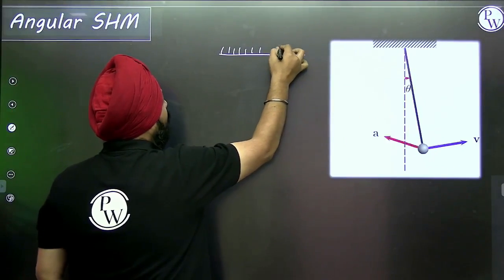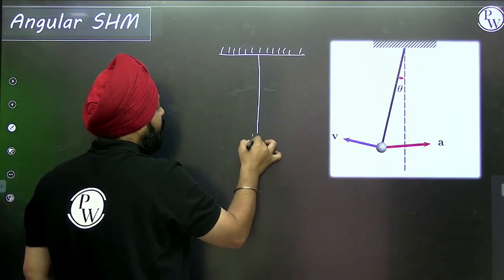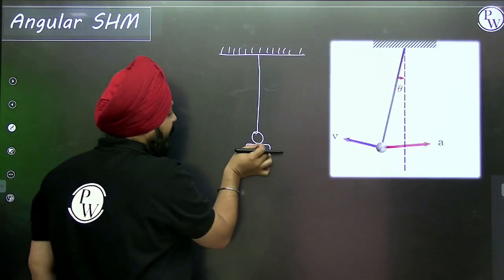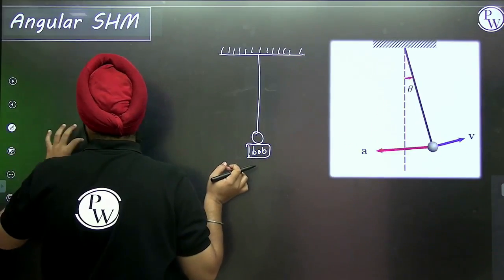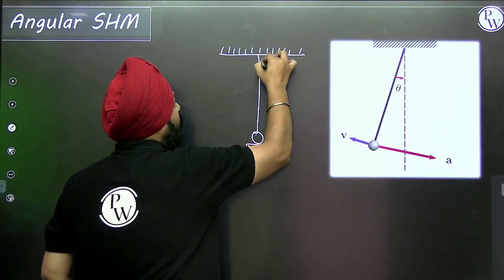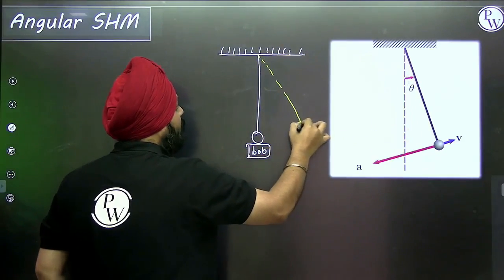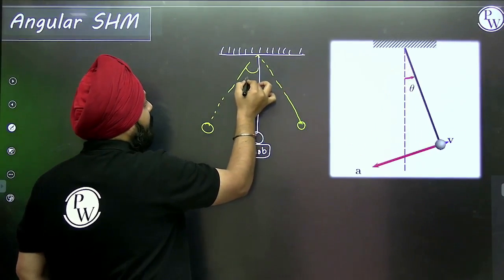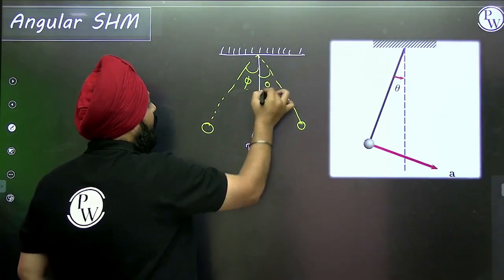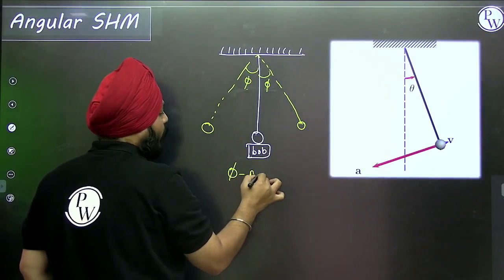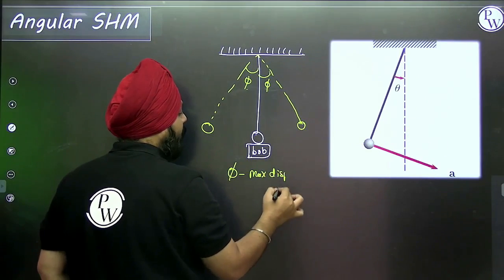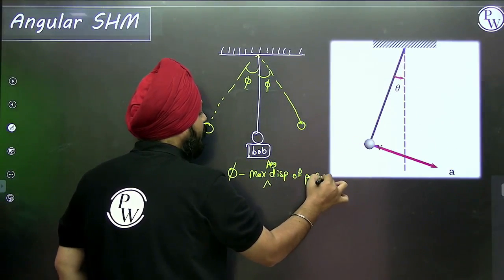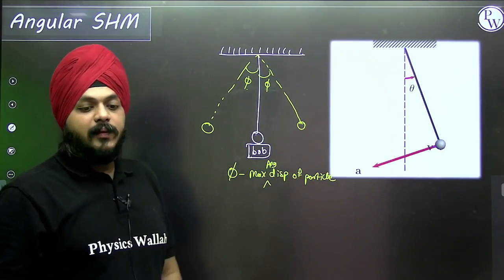Suppose I'm taking an example of a pendulum. This is the pendulum and this is a bob connected to it. Now suppose a gentle push is given to the bob, then obviously it is going to oscillate on either side. This is going to be the maximum displacement, in another sense, the maximum angular displacement of the particle. Maximum angular displacement is phi.